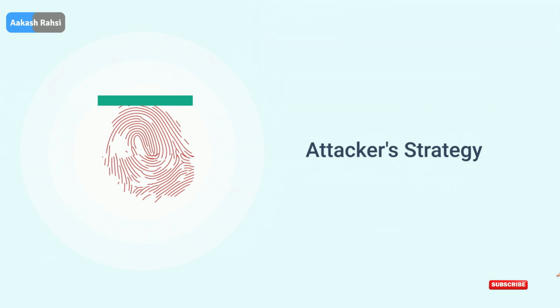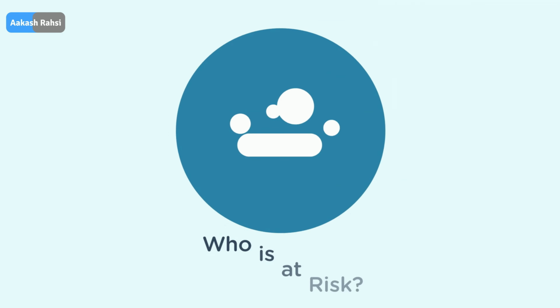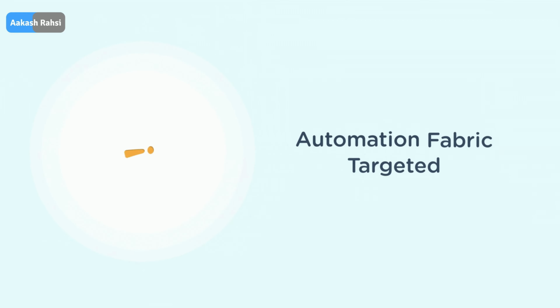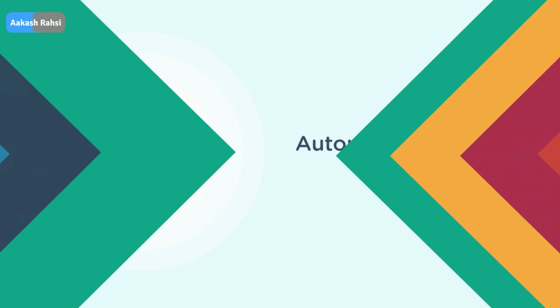The attacker's strategy is to hijack in-memory operations and exploit drift in kernel memory allocation, evading detection completely. It is relevant for enterprises using Windows Server, Azure environments, critical infrastructure, and any automated processes. The primary target is not a user, it's your automation fabric. Every task running with inherited system context is at risk.